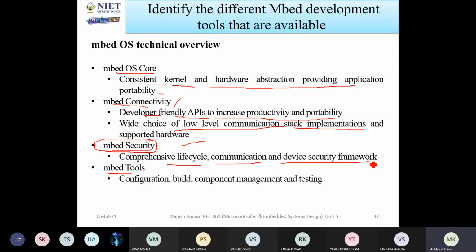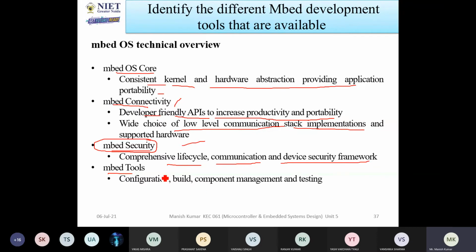Security in terms of communications: let us consider that you want to exchange data from one device to another device. In between the devices, some hackers may hack the data and manipulate it. This is a disadvantage, so you have to take care of all the security aspects.